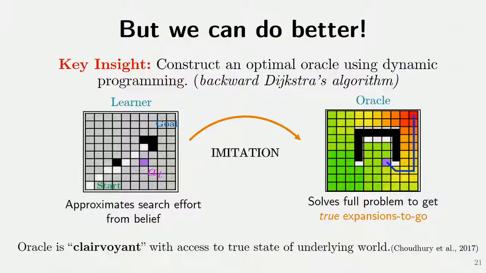At train time, essentially, we can solve the entire problem and construct an optimal oracle that knows the true number of expansions to go for every node in the graph. And we can do this using backward Dijkstra's algorithm. So while the learner tries to approximate the search effort from its current uncovered environment, this oracle has solved the full problem and knows the true expansions to go. And such an oracle is called clairvoyant. And there's been some work by Sanjiban on how we can still bound performance when we are dealing with oracles who essentially have more information than us.